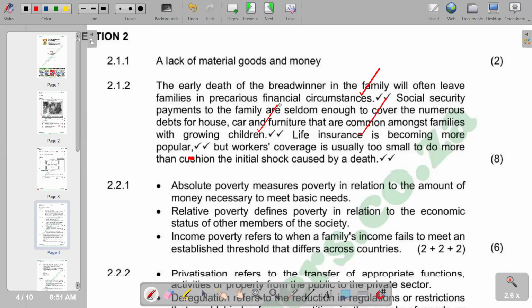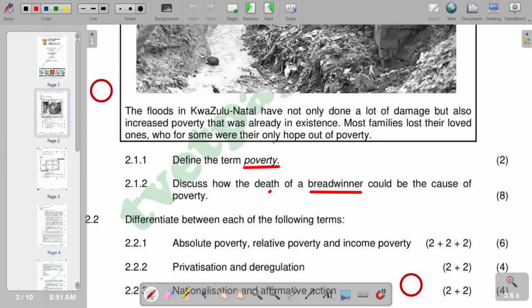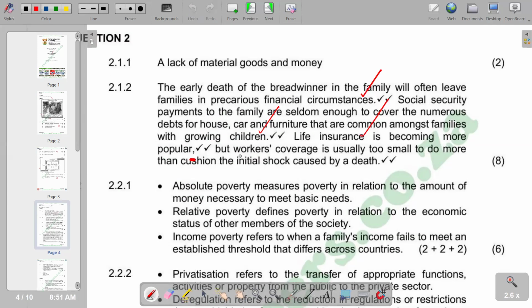These are the points that we will, of course, check if you refer back to our question, in terms of the correct number of points. Our question has 8 marks. And then if you refer back to the other section, on the last point, it says life insurance is becoming more popular, but workers' coverage is usually too small to cushion the initial shock caused by a death. So this is what we have in terms of that point.